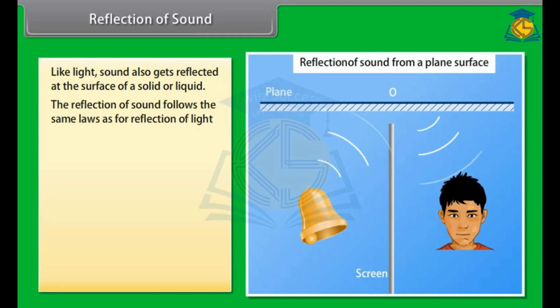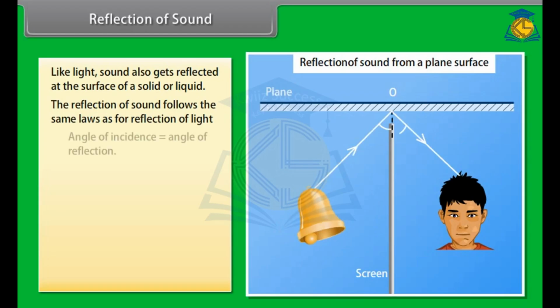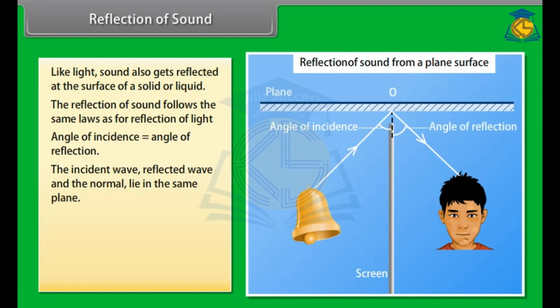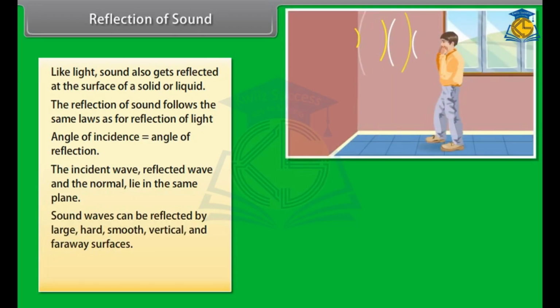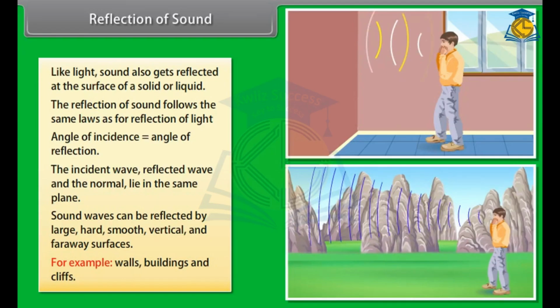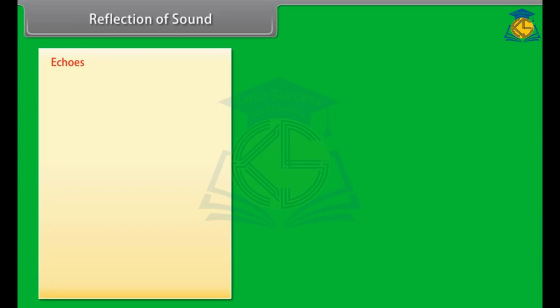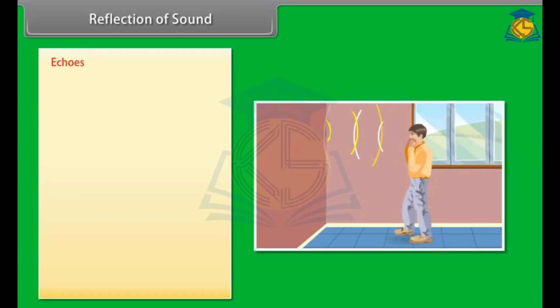The reflection of sound follows the same laws as for reflection of light. The angle of incidence is equal to the angle of reflection. The incident wave, reflected wave and the normal lie in the same plane. Sound waves can be reflected by large, hard, smooth, vertical and faraway surfaces, for example, walls, buildings and cliffs. Echoes are produced by the reflection of sounds from such surfaces.